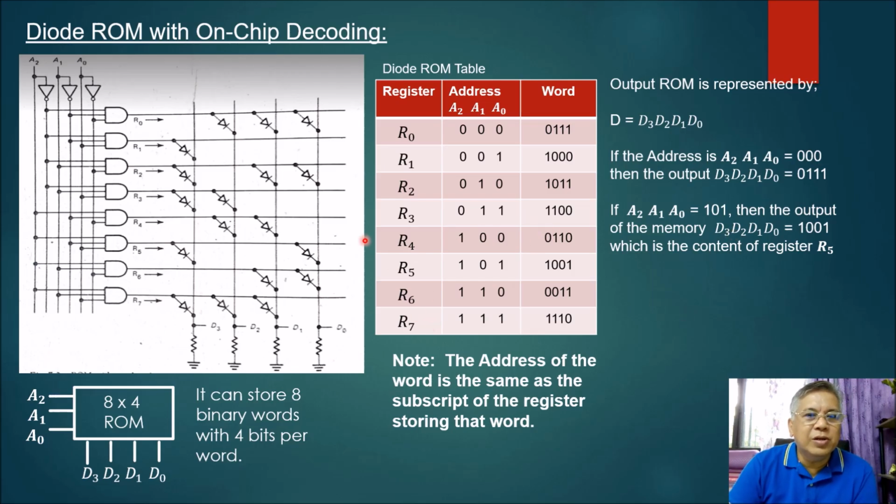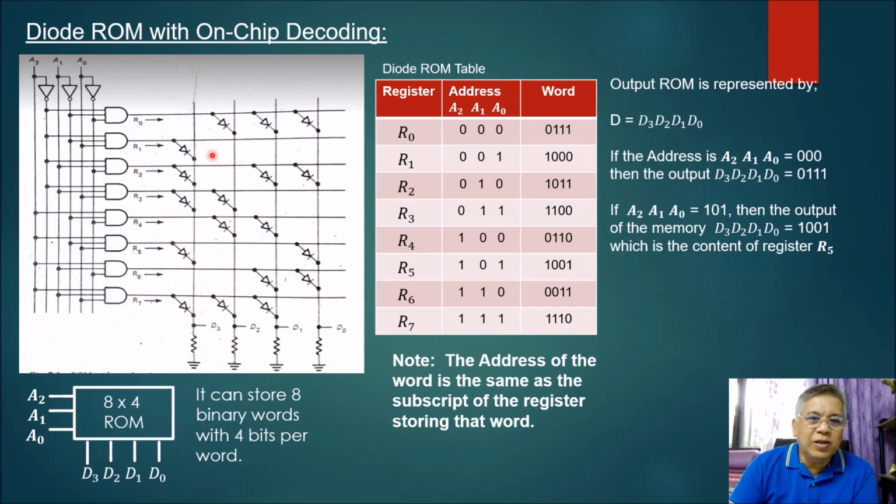Okay, so what we have here is an example of a diode ROM with on-chip decoding. We have here the diodes, and this one here is what we call the on-chip decoding, which uses inverters and AND gates. So this is how it works.